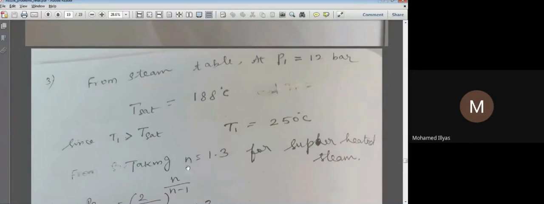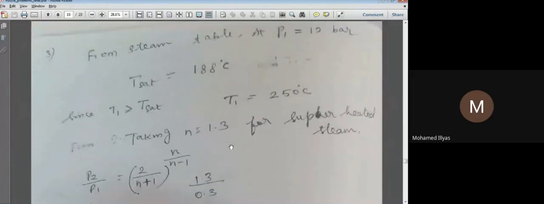If it is superheated steam, our procedure will slightly vary. We have to refer to the superheated steam table, and the n value also changes. That is very important. We need to find out whether the steam is dry, superheated or wet. Sometimes they will give dry saturated steam directly, then we can take the n value accordingly. For superheated steam, the n value is 1.3 here.